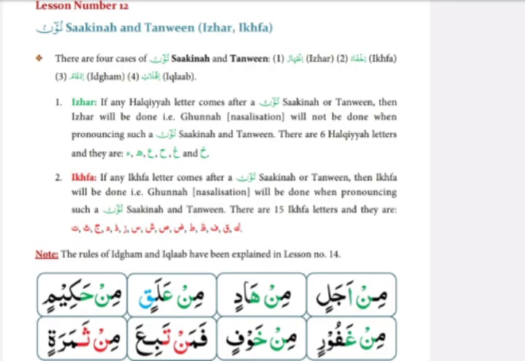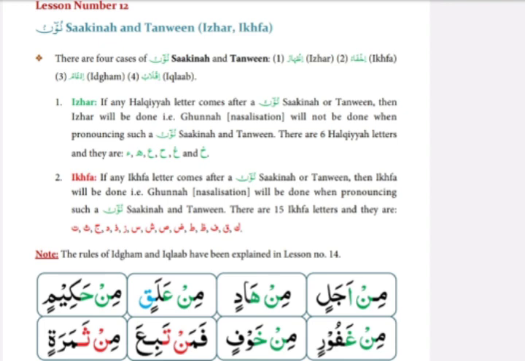Please look at the first box in line 1. You can see noon sakin in this box, as I just told you and showed you. And after noon sakin, hamza is coming. You can see alif has zabar on it. So you know that when alif has zabar, zer or pesh on it, we say it as hamza. So it is hamza. After noon sakin, hamza is coming. So izhar will be done, gunna will not be done. That means when you pronounce this noon sakin, you will not take the sound into the nose.